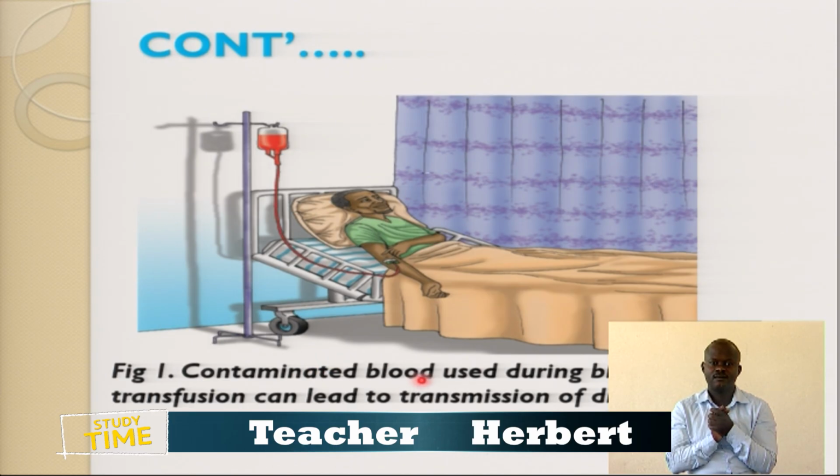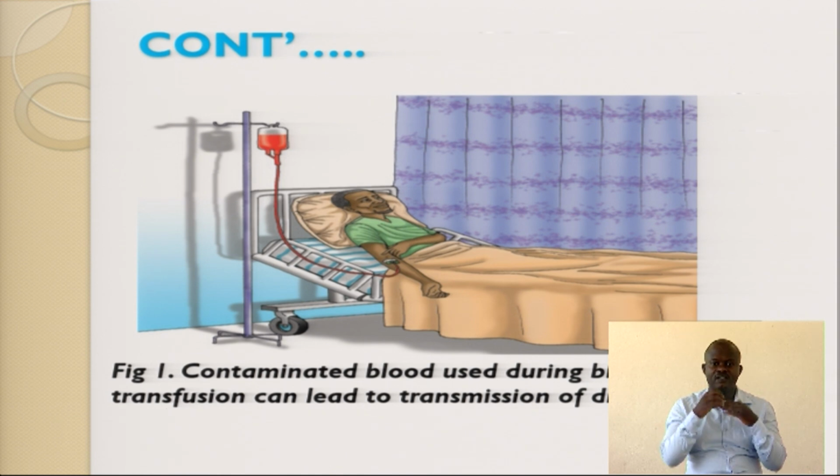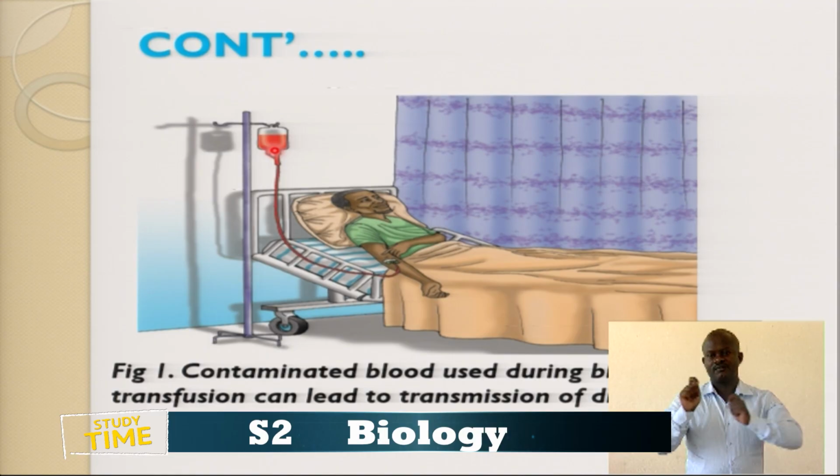Contaminated blood used during a blood transfusion can lead to transmission of disease. Let's say the patient was not affected, but when he gets blood that has been contaminated, it's likely for him to suffer from the disease. Through blood transfusion, a person can suffer from infectious disease.